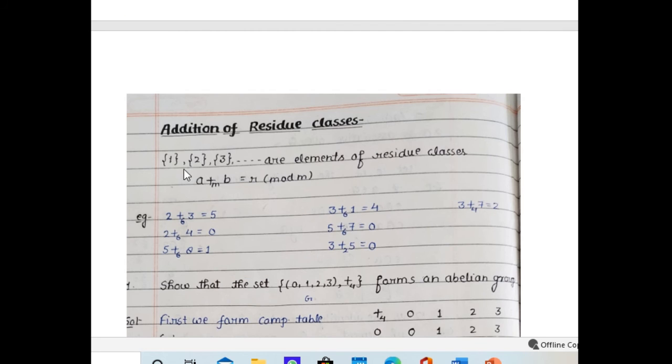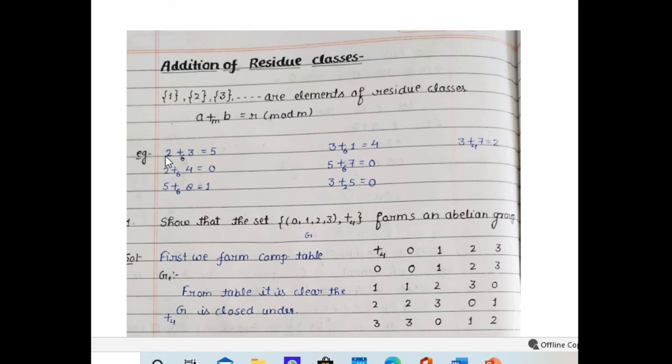Now we check some more examples on addition with finite groups. For this, we take addition of residue classes, that means addition modulo m. Addition modulo m is what? When we add 2 integers of residue classes, then their addition modulo m will be r mod m. That is, when we add 2 and 3 with respect to addition modulo 6, then it is 5. And when we add 2 and 4, it will be equal to 6, and addition modulo 6, it will be equal to 0.